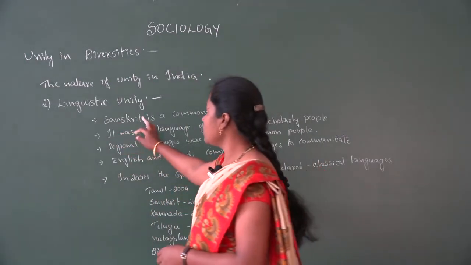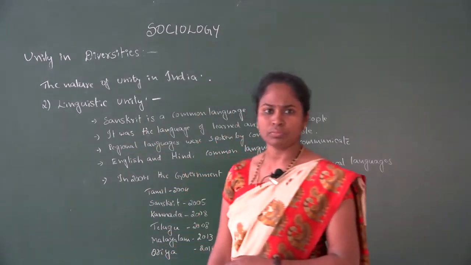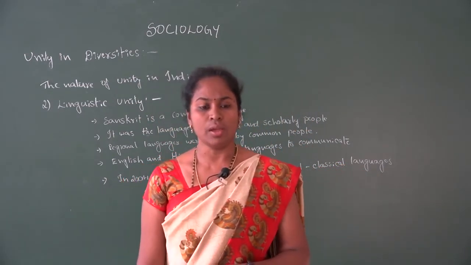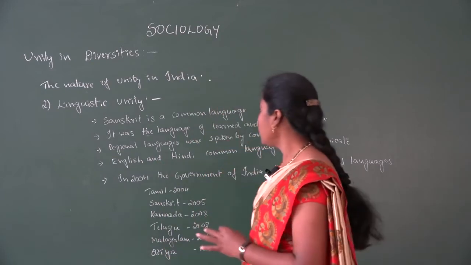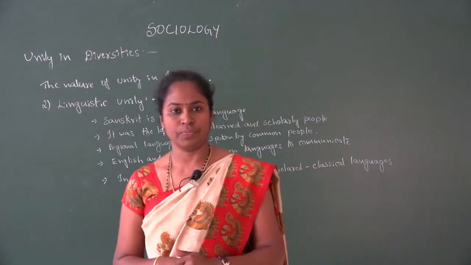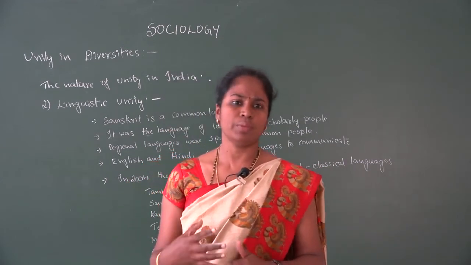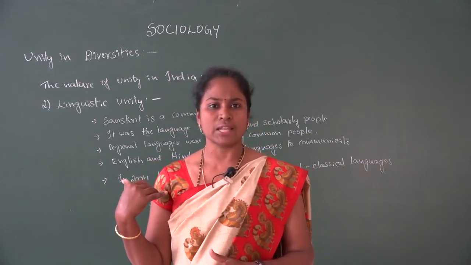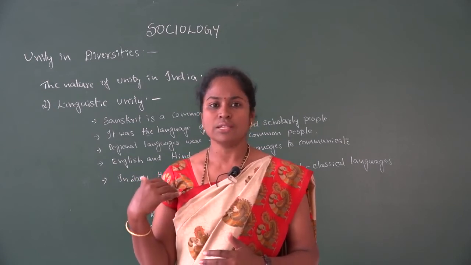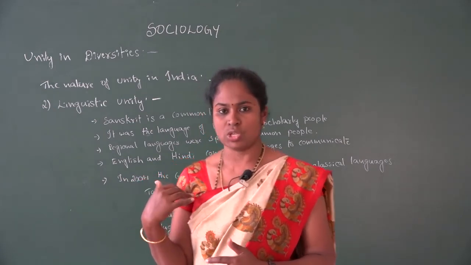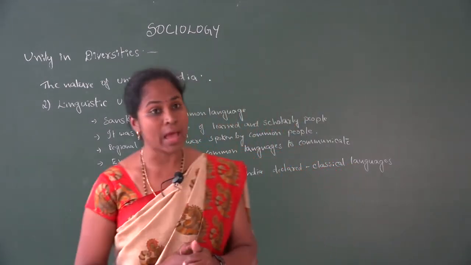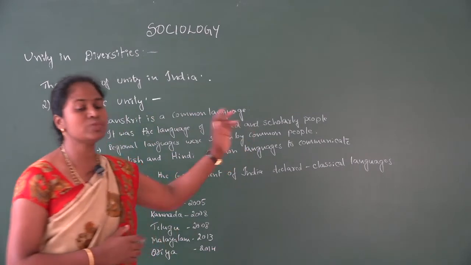Second one, linguistic unity. There are a number of languages in the Indian society, but Sanskrit is one of the common languages, where we could see the majority of the people used to speak in Sanskrit. To compose anything, they used Sanskrit as one of the languages. It was the language of learned people as well as scholarly people.